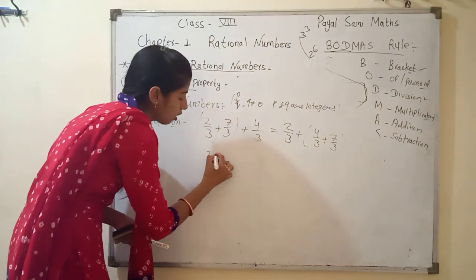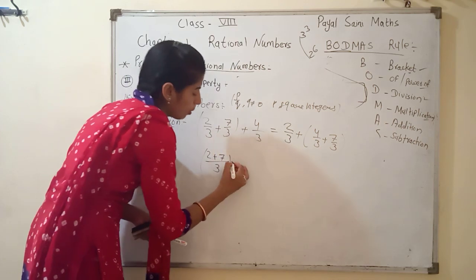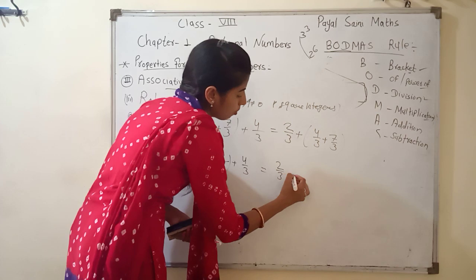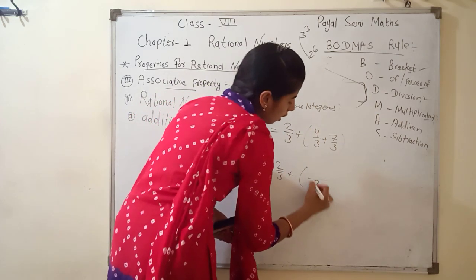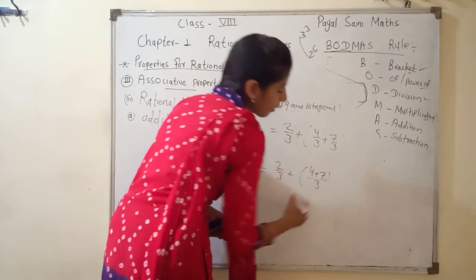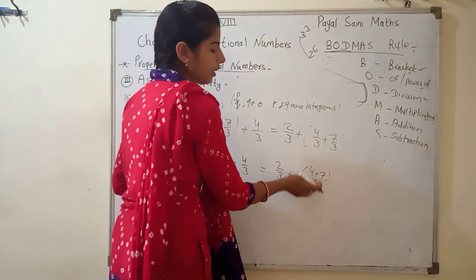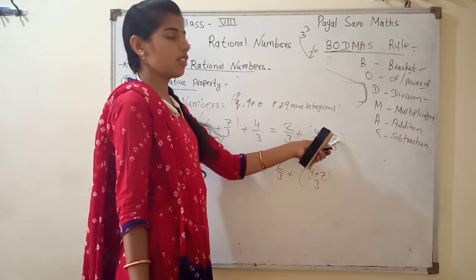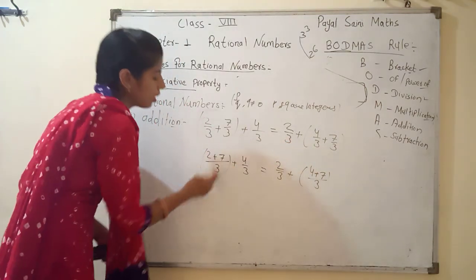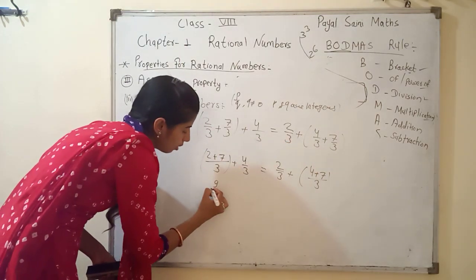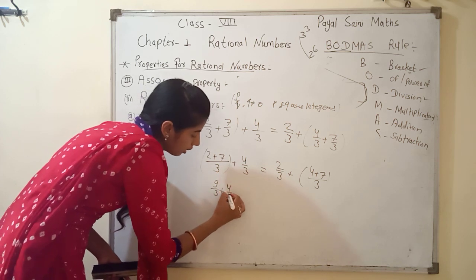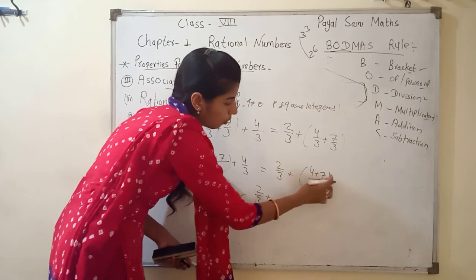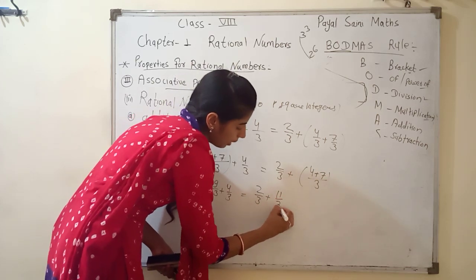Then simply add 2 plus 7 plus 4 by 3, and the right hand side is 2 by 3 plus 4 plus 7. Why do I write this directly? Because if the denominators are the same, then we simply add the numerators. Then 2 plus 7 is 9 by 3 plus 4 by 3 equal to 2 by 3 plus 4 plus 7 is 11 by 3.